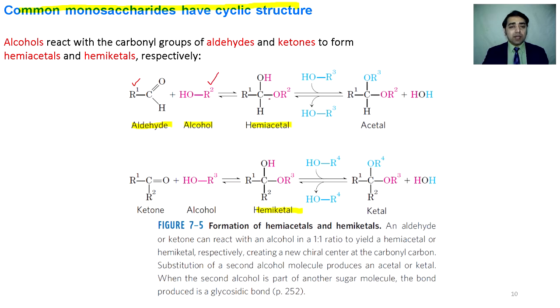They join together in a reversible reaction to make a hemiacetal. A second alcohol can interact with this hemiacetal to convert it into the acetal form. In the same way, hemiketal and ketal are formed when carbonyl containing compounds react with one alcohol and then with a second alcohol.